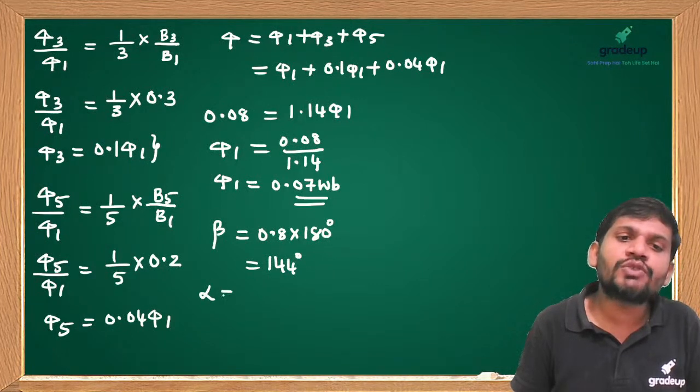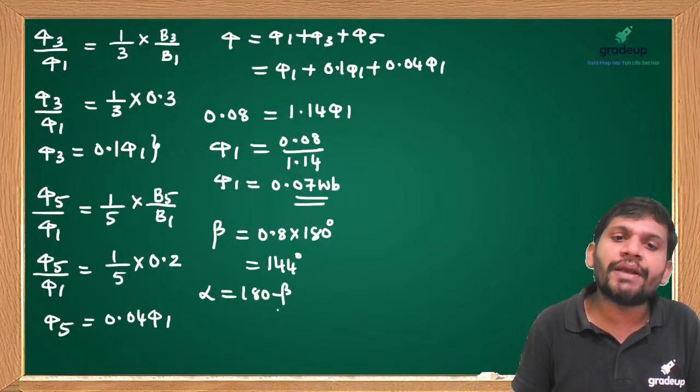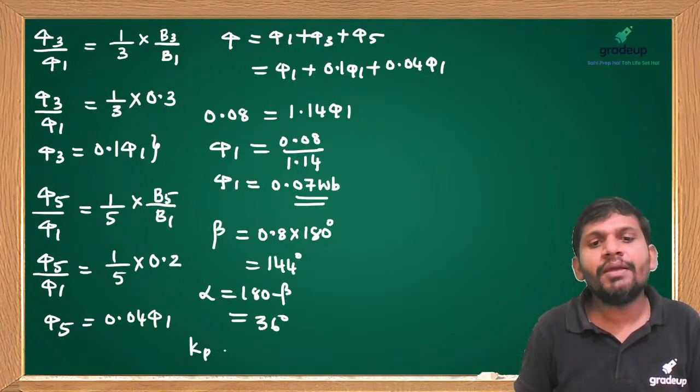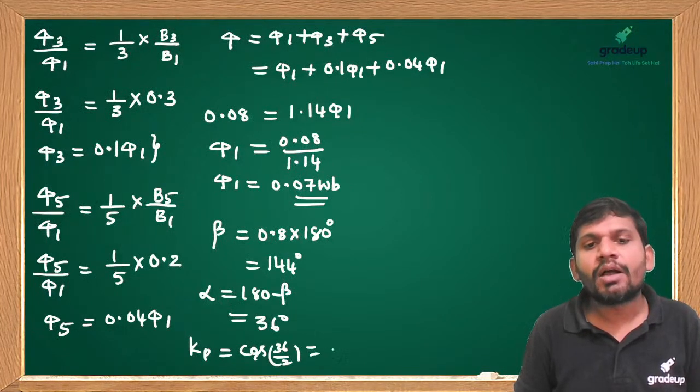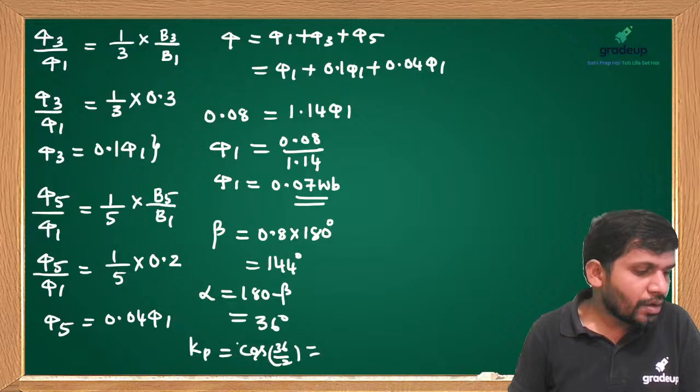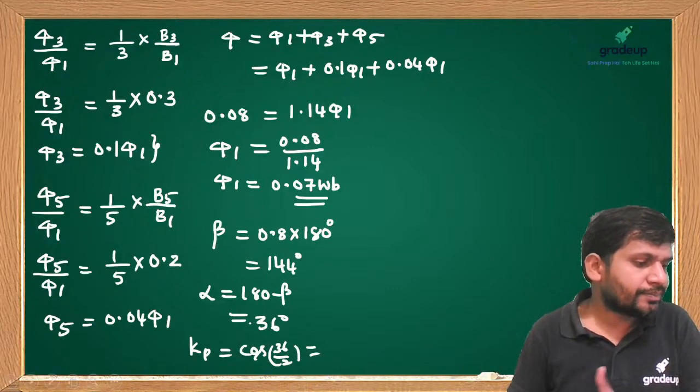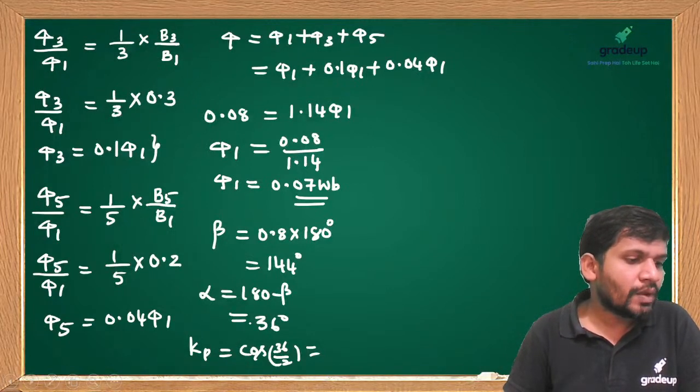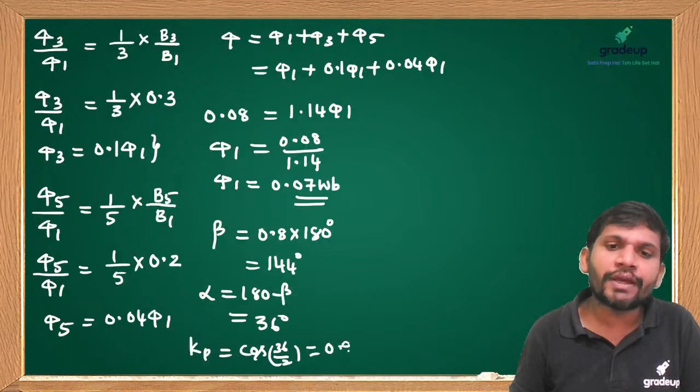Then what is alpha, students? 180 minus beta. That is 36 degrees. What is Kp? Kp equals cos alpha by 2, cos 36 by 2, cos 18. Can anybody say what Kp you can get, students? How much Kp did you get? This is equal to 0.95.